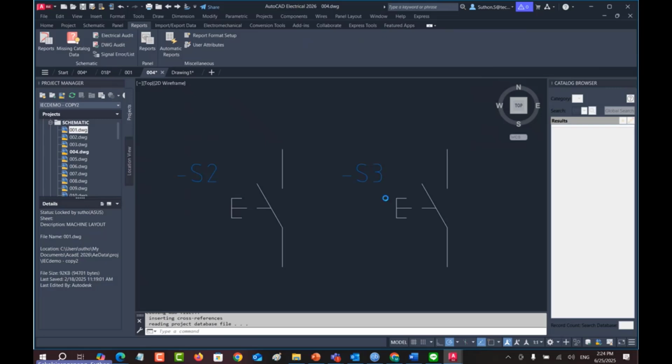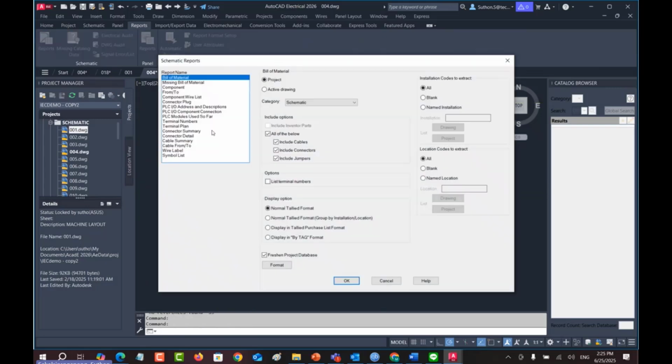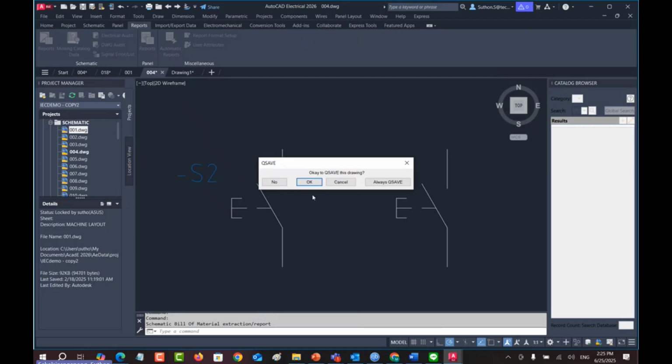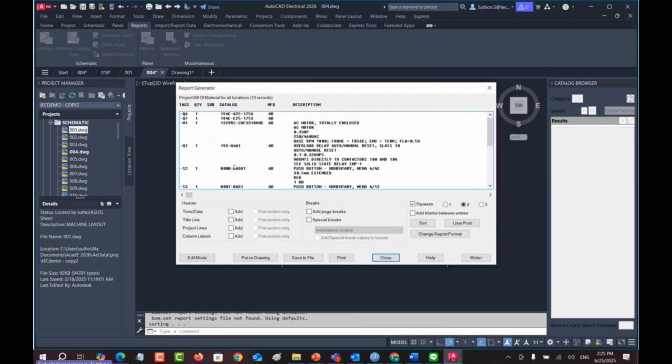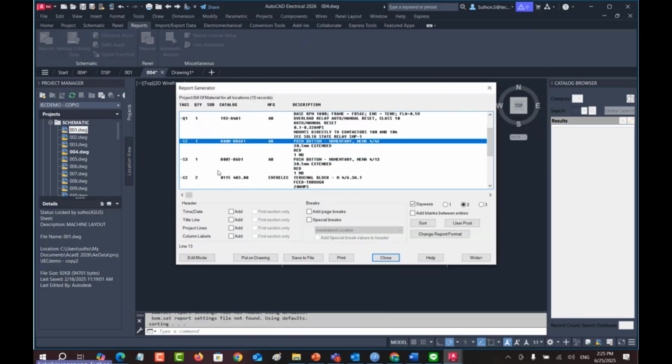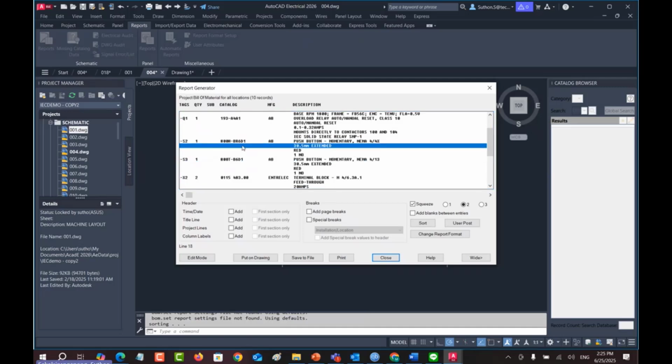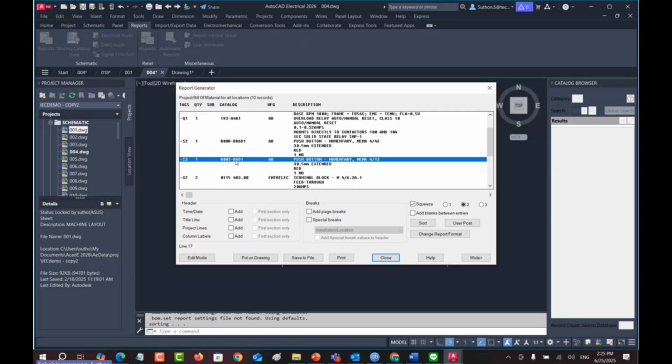And okay, we have S2 and S3. I will extract the BOM again. This 004, process. Okay. You will see the S2 and S3. S2 here, S3 here, right? These two, S2 and S3, are different, so they should not be on the same line. It should be extracted to the next line.